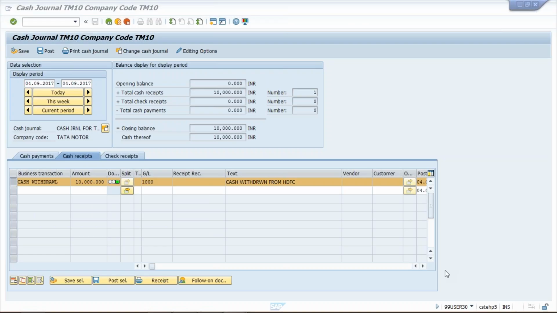Now see here, the transaction got posted, and the entry, which earlier was showing red color, has now changed and converted into green color. So we have withdrawn the cash of 10,000, and total cash receipt is showing 10,000 here. That is the amount which we have withdrawn from the bank account, and it got updated here. So total closing balance is also 10,000 itself as of now.